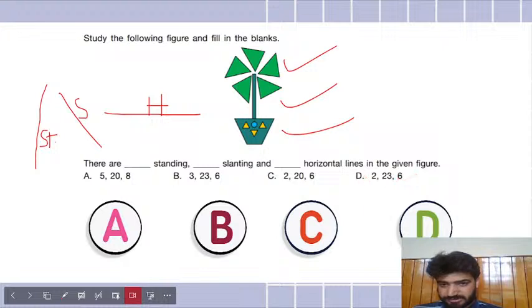But there are only two standing lines, I think. So one and two. Two standing lines are there. So 2 and 6 are correct. So it should be one of C and D. So are there 20 slanting lines or 23 slanting lines? Sina says D. Arya says A, but I just counted six, six. So only two standing lines. So I don't think that should be A. Pavika says C.